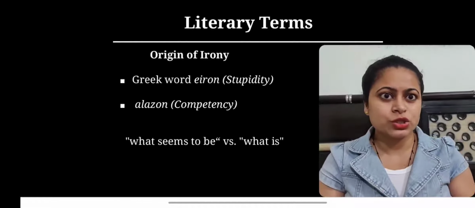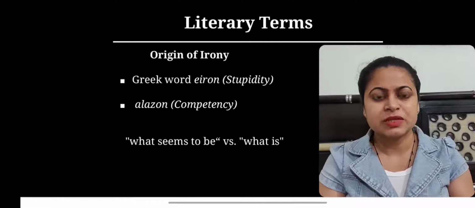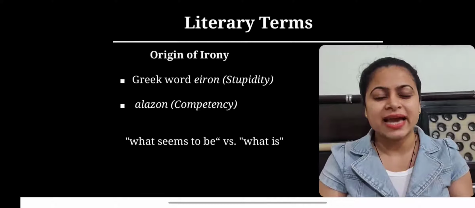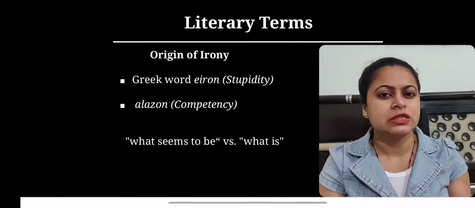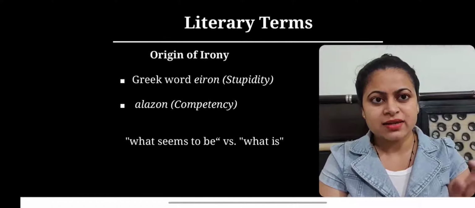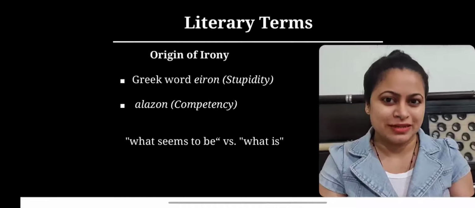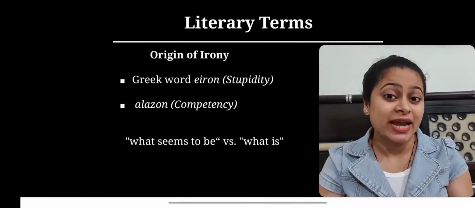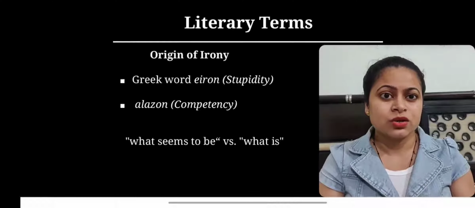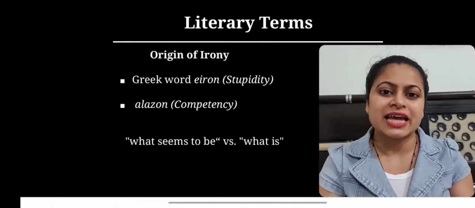If we see the origin of irony, then it has been taken from this Greek word eiron. Eiron is actually a character in ancient Greek comedy. And this character Eiron acts stupid in order to deceive and defeat his opponent Alazon, who shows off competency and ability.